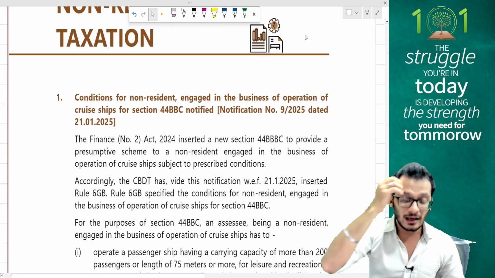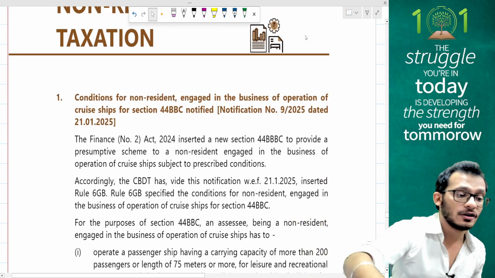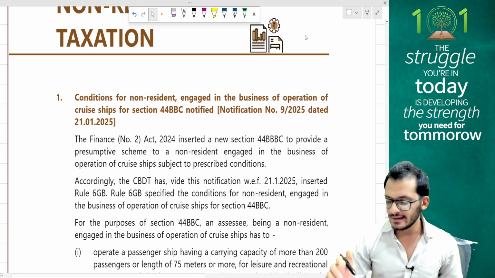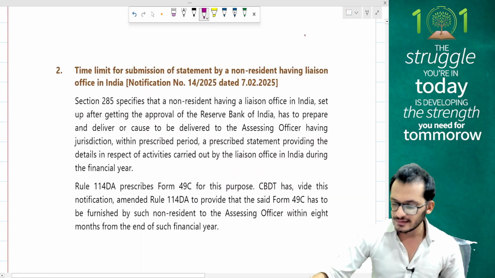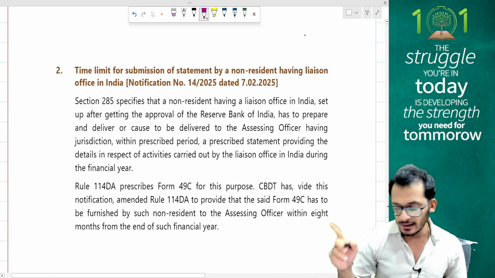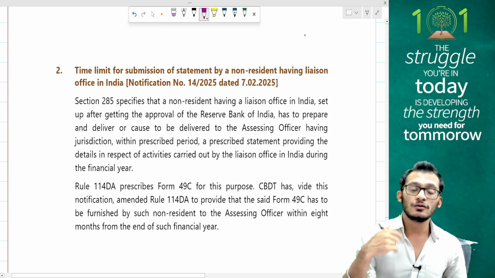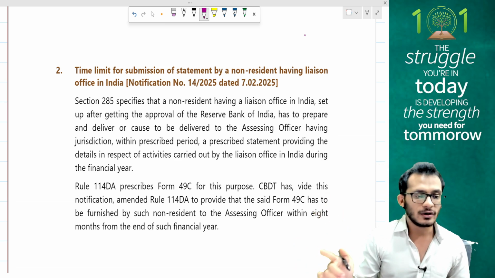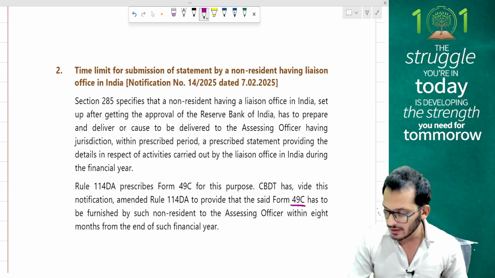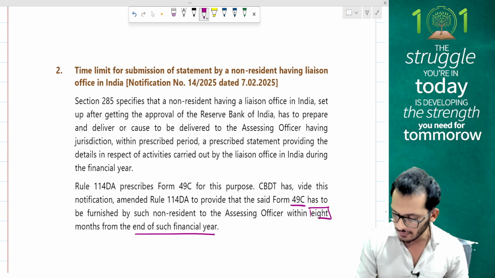The ones which are after that as an amendment, one is your liaison office. The non-resident taxation, the liaison office amendment is here, which clarifies that when it comes to liaison office, there were no prescribed timelines as to when the form 49C has to be filed. This notification now clarifies that the form 49C has to be filed within 8 months from the end of such financial year.